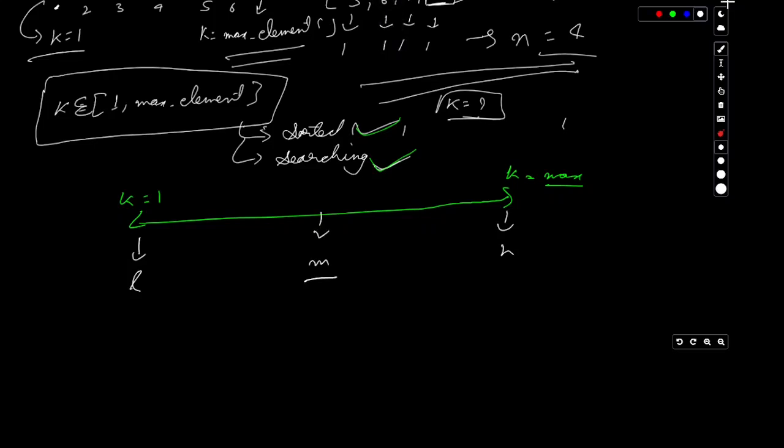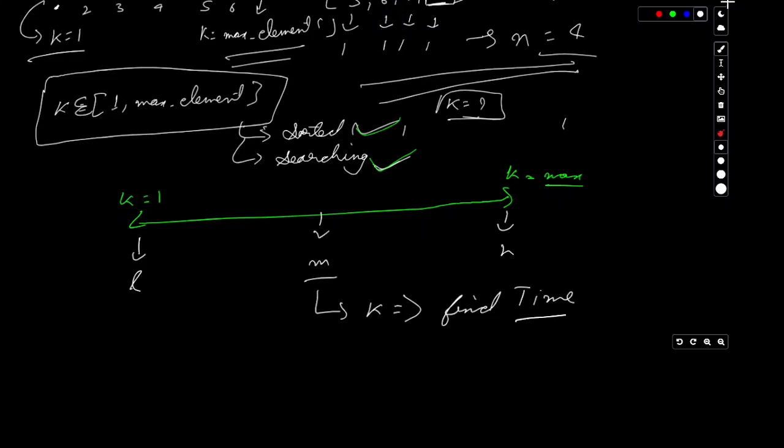And when we have a mid value, it can be a k value which might be our answer, right? So to check that, we will see if that mid value, we can obviously find the time.